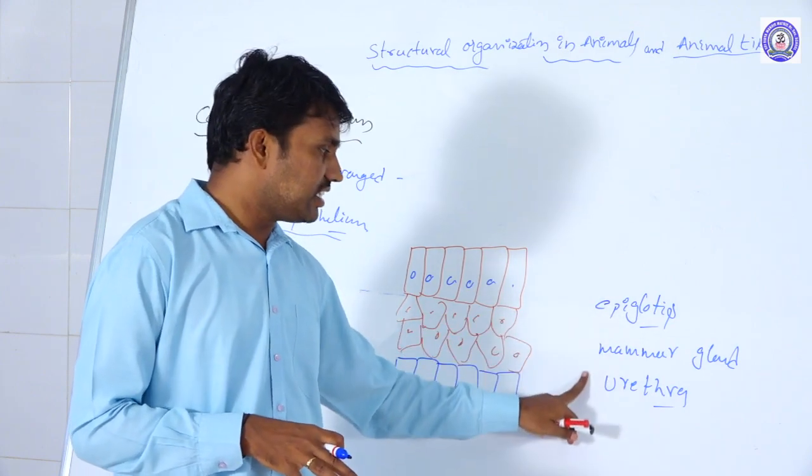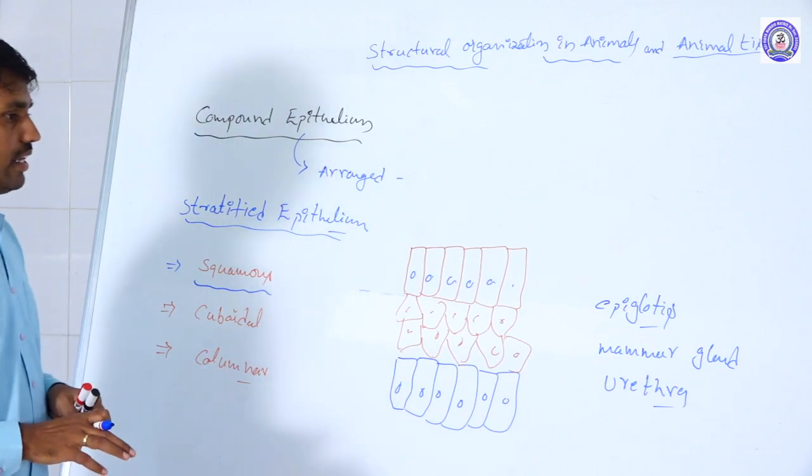So these surfaces are covered by the columnar epithelium tissue.